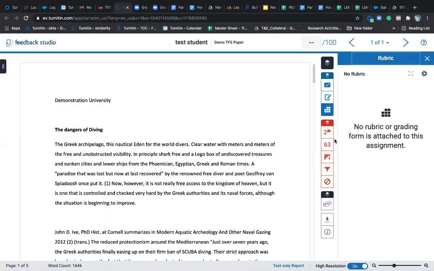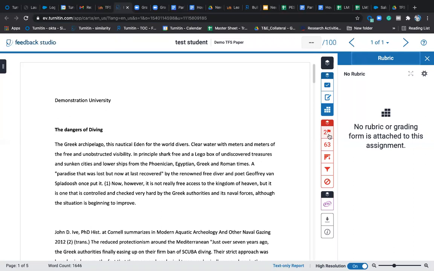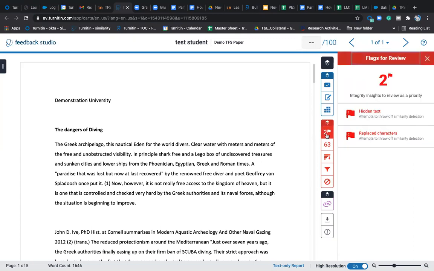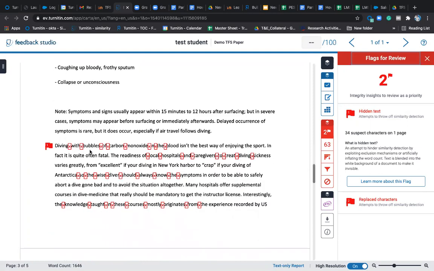Thank you. Okay. So the very important thing for all the faculty, please note this, there is something called flags. If any of your students is doing any kind of cheating or malpractice, it will show as flags. One is hidden characters, then there are replaced characters. If any of your students' documents have hidden text, it will be shown here.